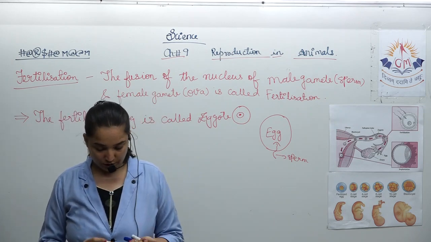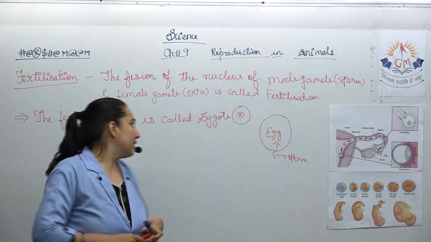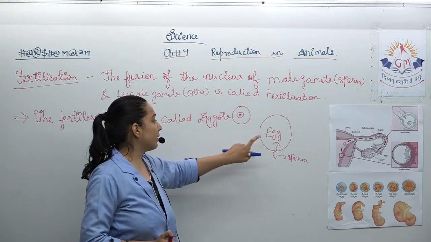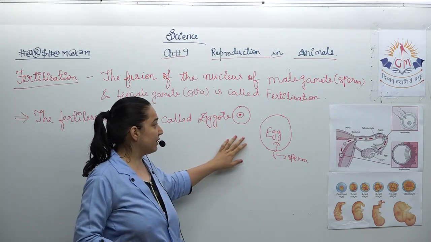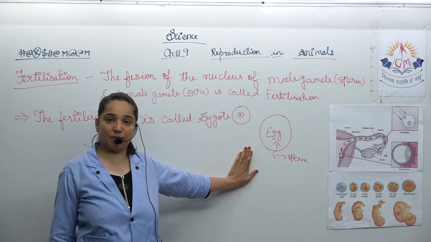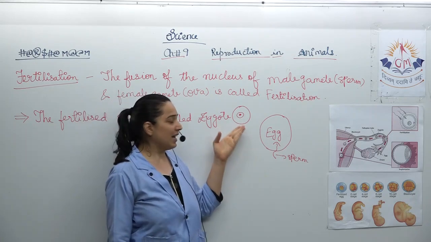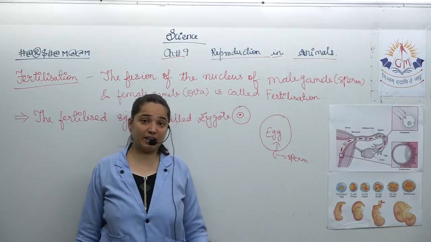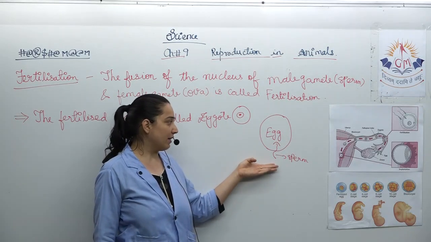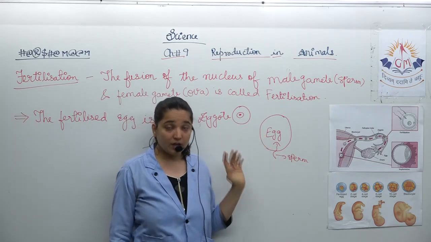Now let's move further. Because this fertilized egg contains the gametes from both the male as well as the female, the fertilized egg will have the characters of both the father as well as the mother.